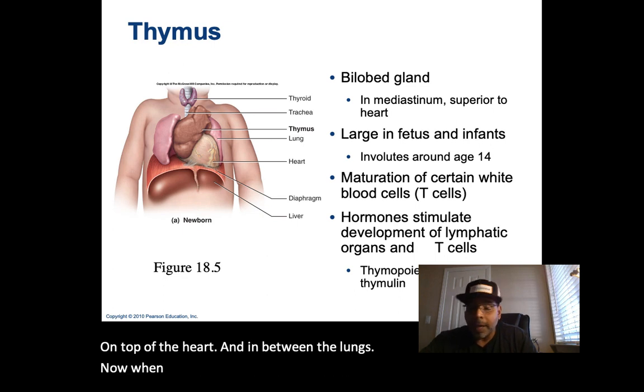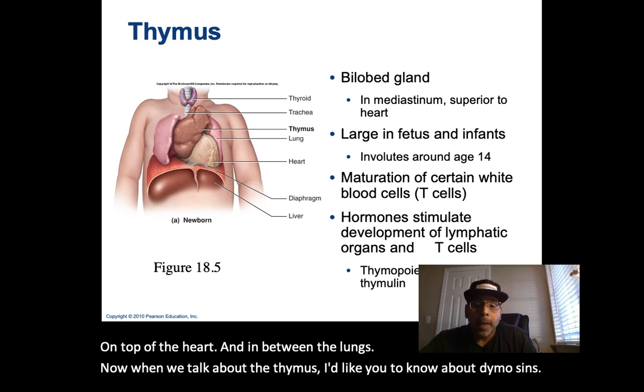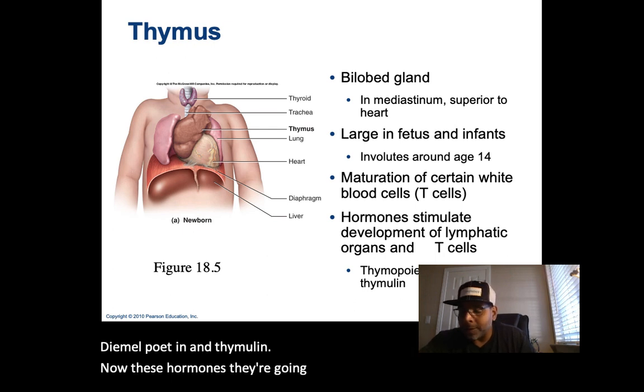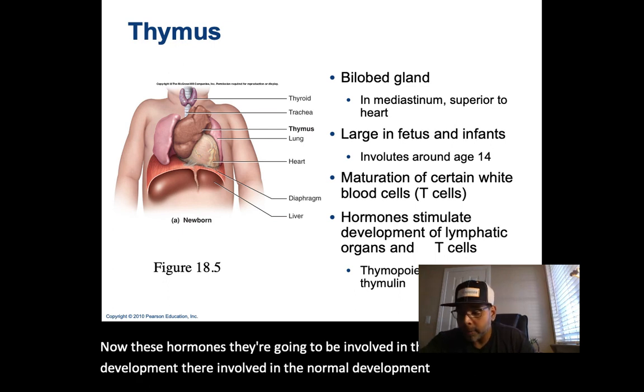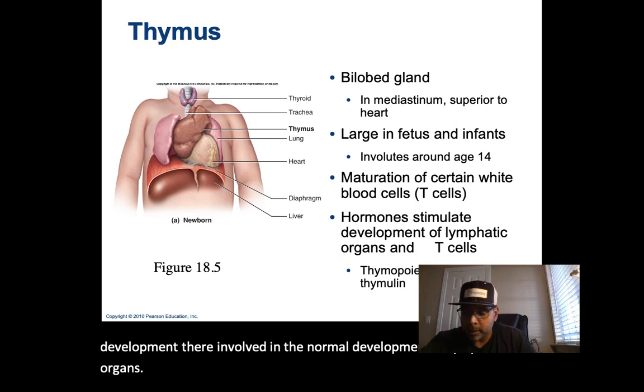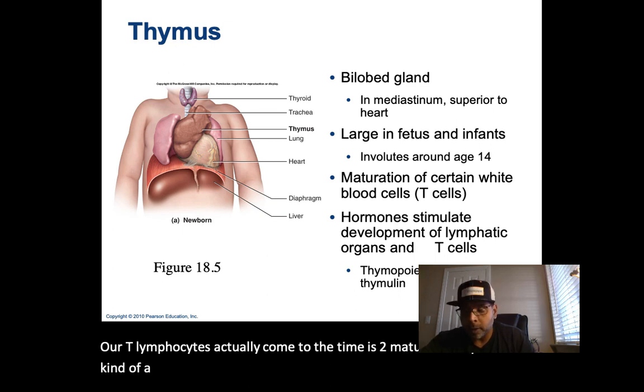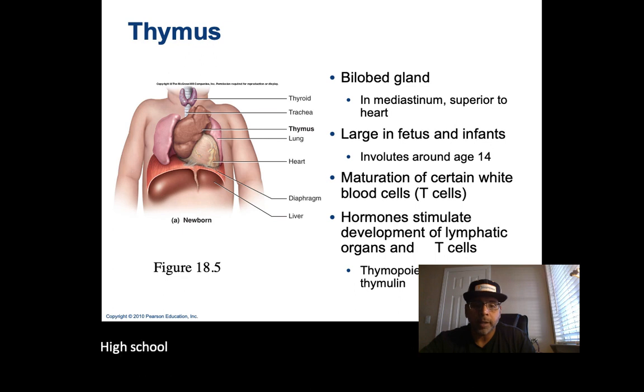Now, when we talk about the thymus, I'd like you to know about thymosins, thymopoietin, and thymulin. These hormones are involved in the normal development of lymphatic organs and T cells, our T lymphocytes. Our T lymphocytes actually come to the thymus to mature. It's kind of like the thymus is high school for our T lymphocytes.